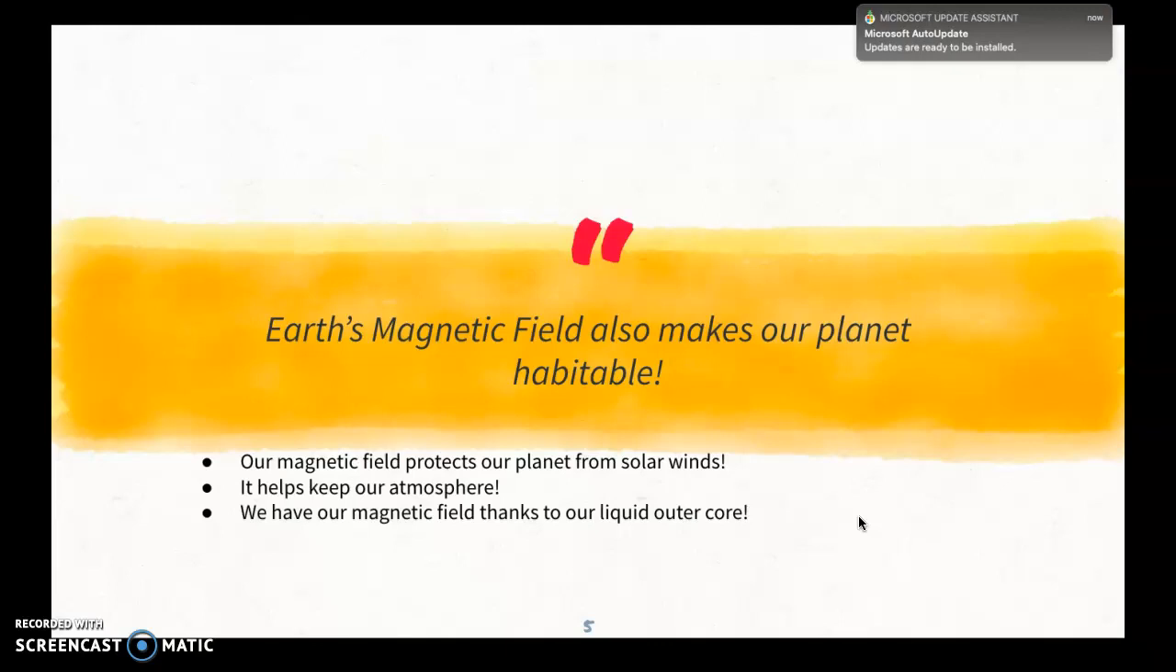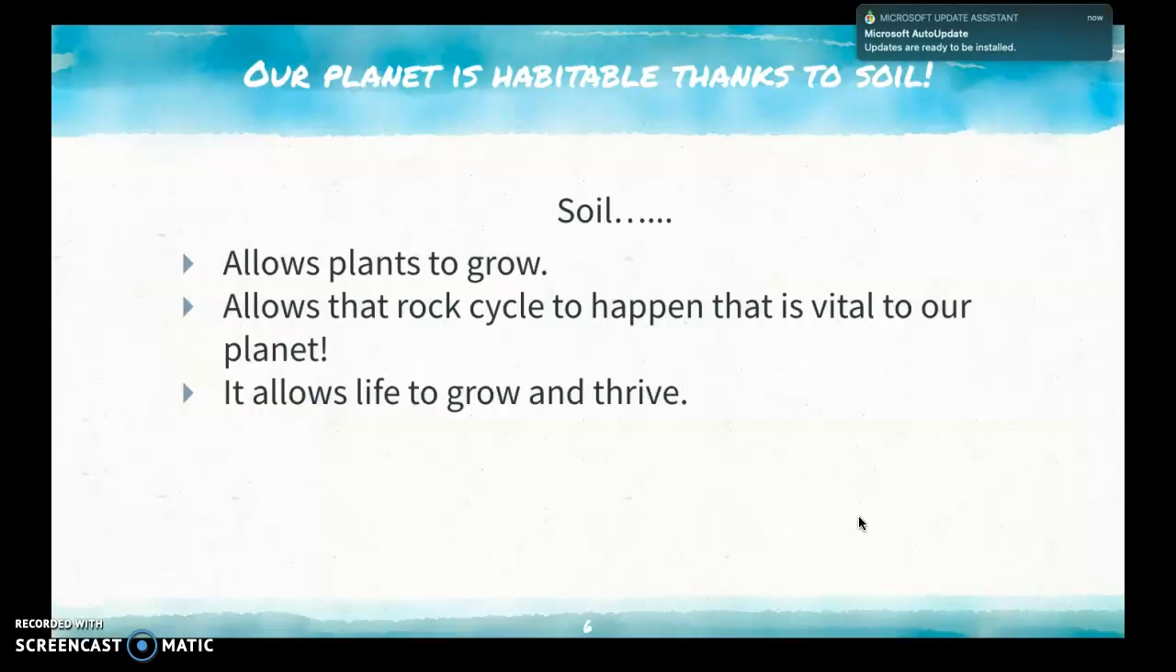Earth's magnetic field also makes our planet habitable. Our magnetic field has some important jobs. It keeps our planet protected from solar winds, so it makes sure that we're not receiving those harsh rays and everything. And then it helps keep our atmosphere. Our magnetic field pulls on it and keeps that atmosphere in place. And the reason that we have a magnetic field is thanks to our liquid outer core. So that kind of goes hand in hand with plate tectonics there.